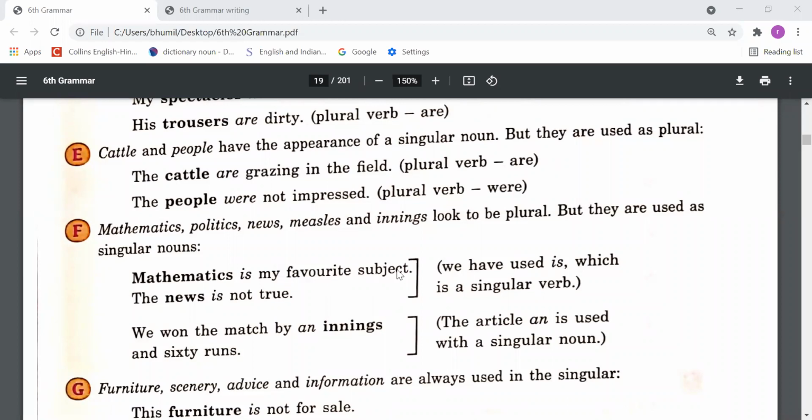Mathematics is my favorite subject. We have used is here. Why? Because our subject is singular. The news is not true. We have used is here. Why? Because our subject is singular. News is a singular word. We won the match by an innings. We have used an because we know that an is used for a singular noun. So innings is singular.